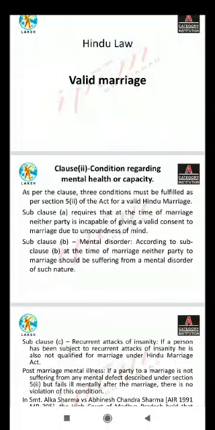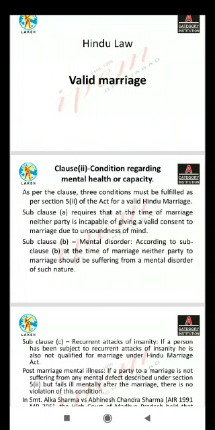Discuss about the valid marriage. As we already know, there are 5 essential conditions for a valid marriage: monogamy, mental issue, age, prohibited relationship, Sapinda relationship. The first point we have already discussed: monogamy.